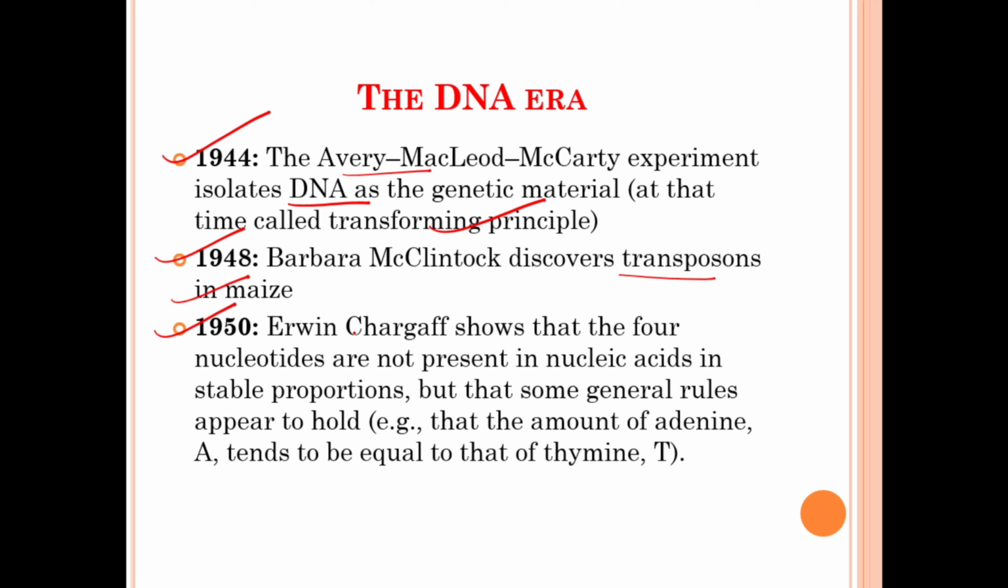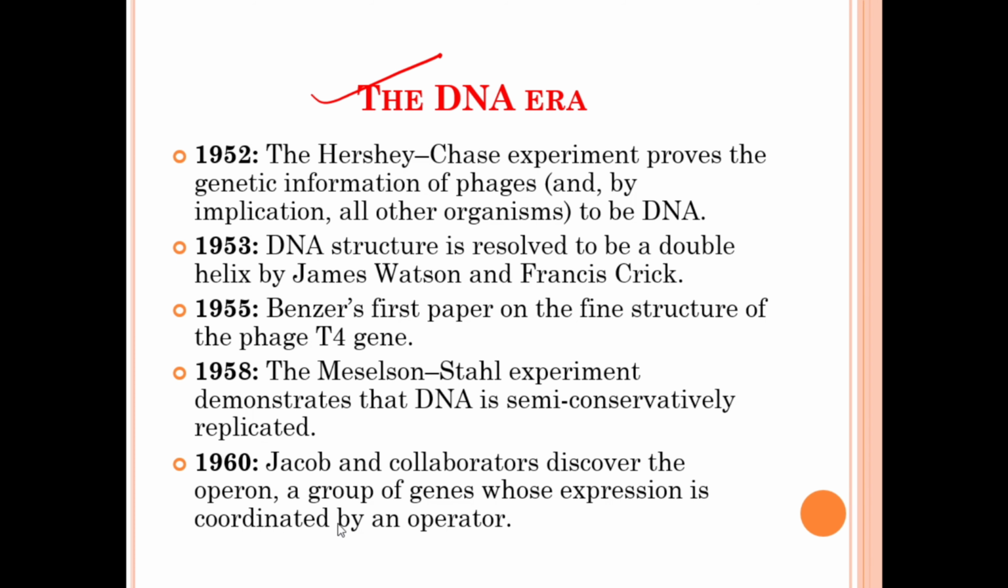In 1950, Erwin Chargaff shows that the four nucleotides are not present in nucleic acid in stable proportions, but that some general rules appear to hold. For example, the amount of adenine tends to be equal to the amount of thymine. That is, A is equal to T, and G is equal to C.